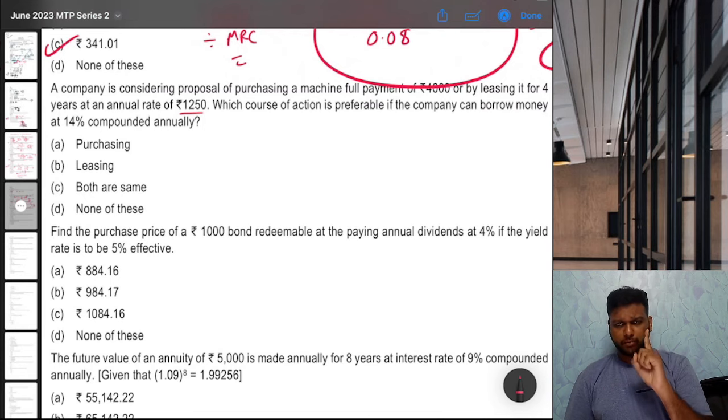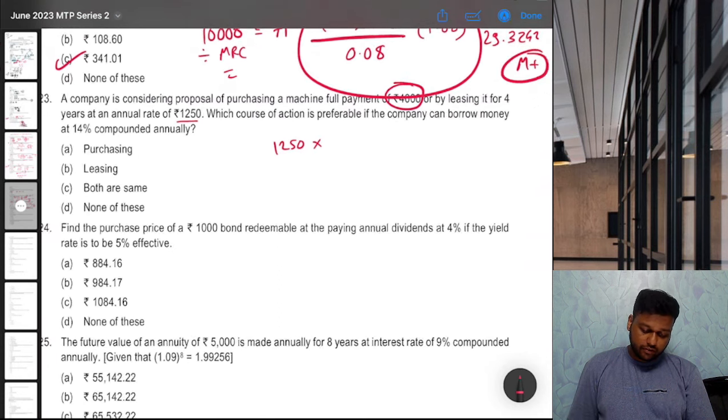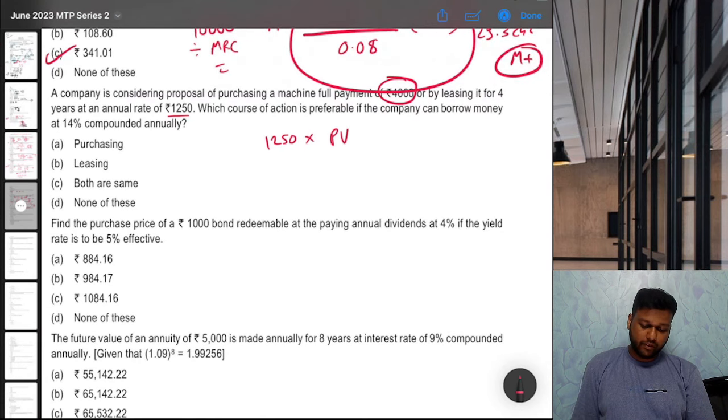For the first option, purchasing, present value is 4,000 because we have to pay it all today. For the second option, how do we find present value? We know annuity is 1250. We have to take the present value factor for 4 years with interest rate of 14%.